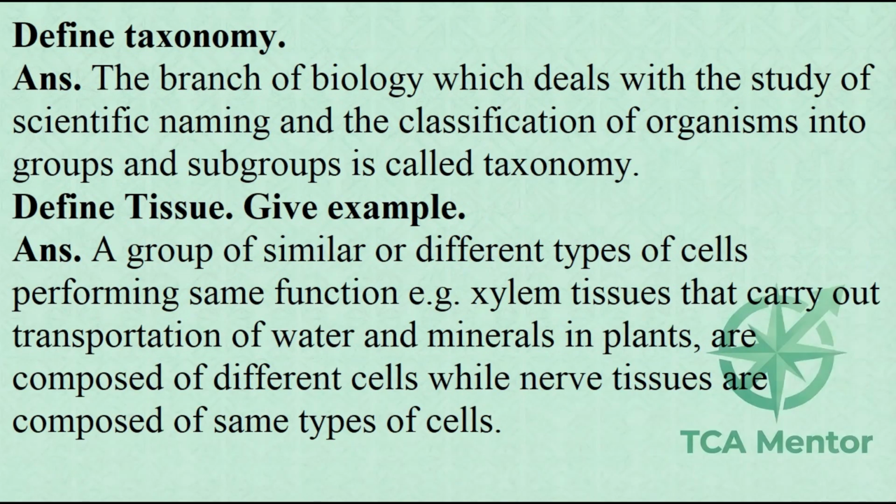Define taxonomy. ANS. The branch of biology which deals with the study of scientific naming and the classification of organisms into groups and subgroups is called taxonomy. Define tissue. Give example. ANS. A group of similar or different types of cells performing same function, e.g. xylem tissues that carry out transportation of water and minerals in plants, are composed of different cells, while nerve tissues are composed of same types of cells.